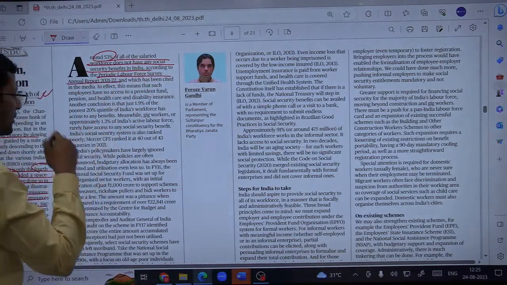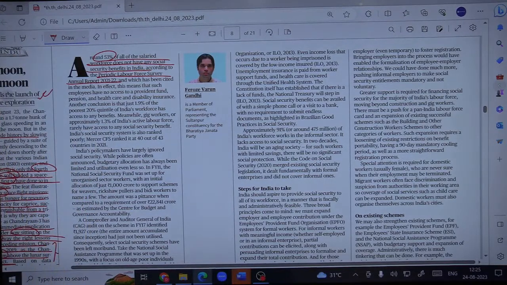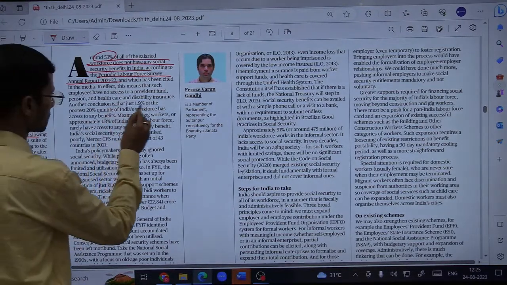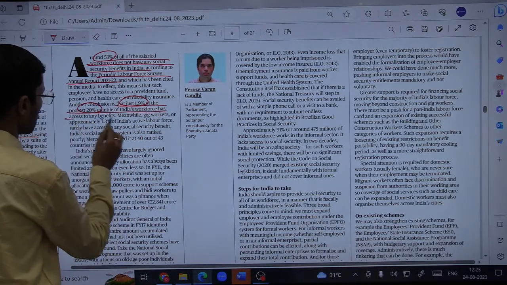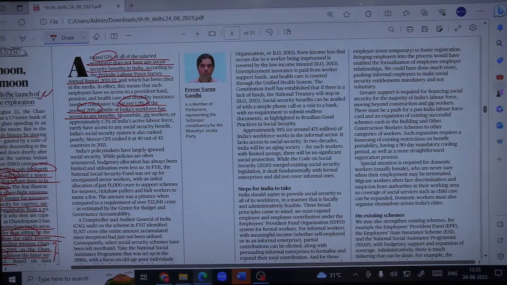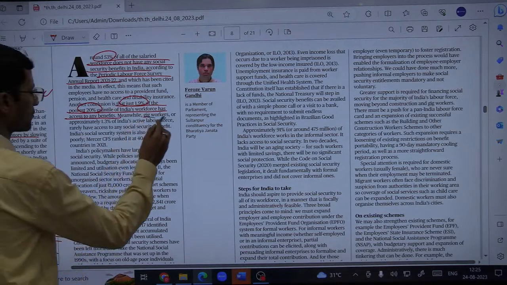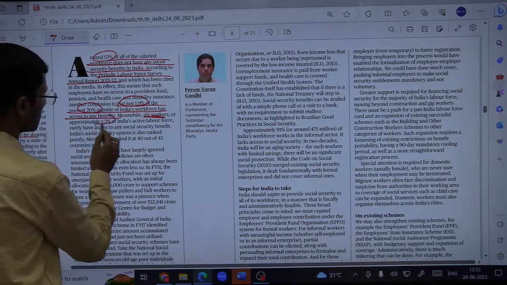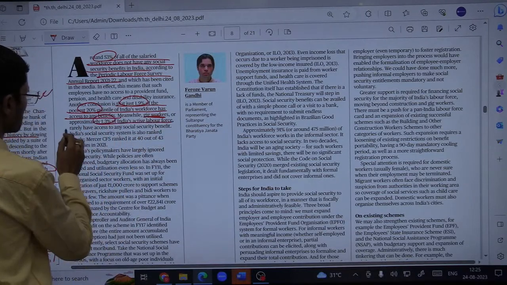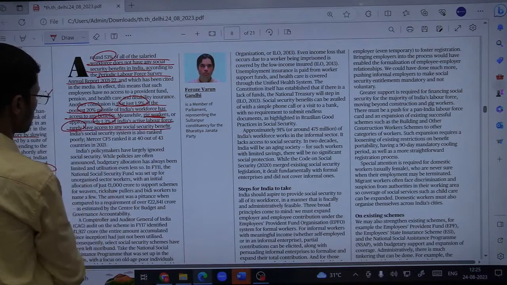But if we break this down further, another conclusion is that just 1.9% of the poorest 20% of India's workforce has access to any benefits. You can see, meanwhile, gig workers, platform workers like Swiggy, Zomato, Uber, approximately 1.3% of India's active labor force rarely have access to any social security benefit.